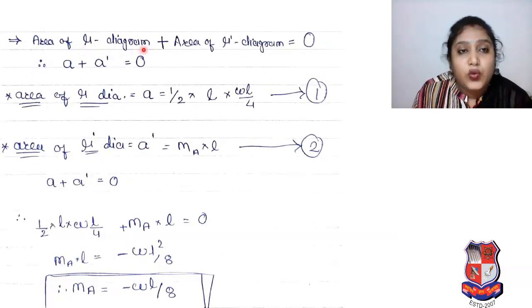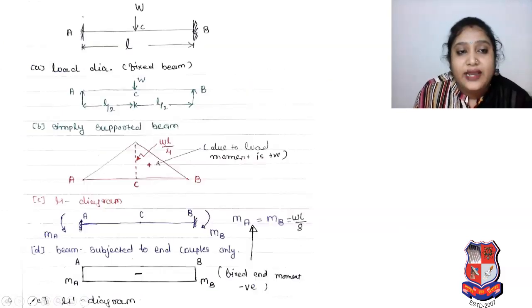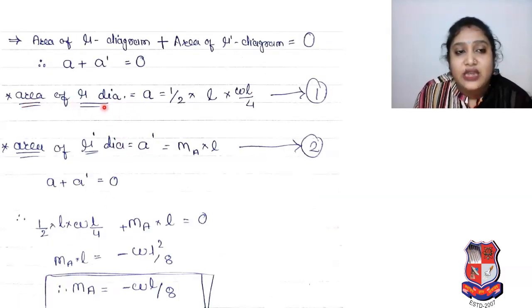Area of mu diagram plus area of mu dash diagram is equal to 0. Therefore A plus A dash is equal to 0. So what is our mu diagram? It is a triangle, so triangle area is 1/2 base into height. Your base is L, your height is WL by 4. So we can see that area of mu diagram A is equal to 1/2 L into WL by 4.